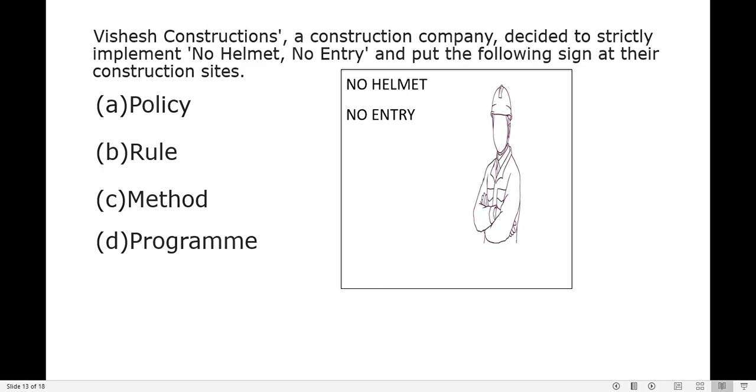So, just see what is the question. Vishesh Construction, a construction company, decided to start and implement a 'no helmet, no entry' sign at their construction site. The picture that they have put at the site is of a worker, and they have to put on the helmet. If not, they do not have any entry to the construction site. This is mostly connected to safety. What will check it? Policy, rule, method, or program.